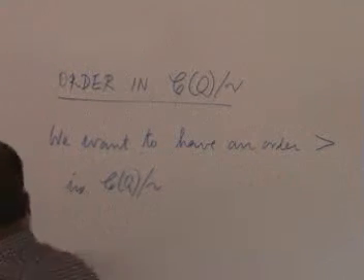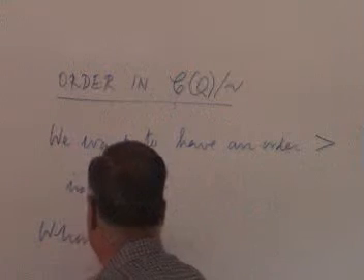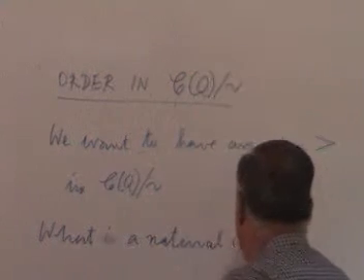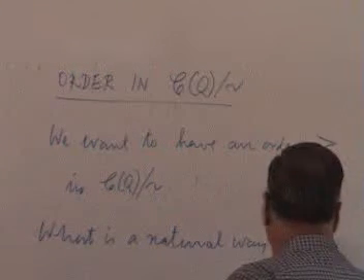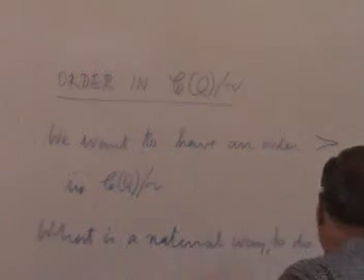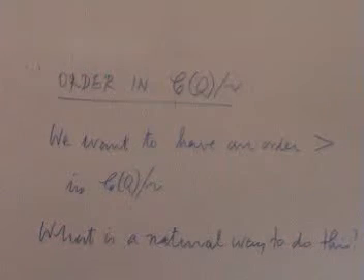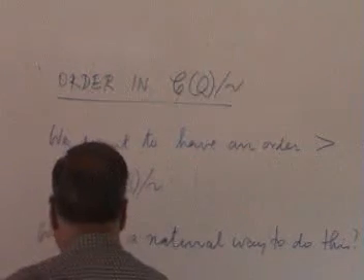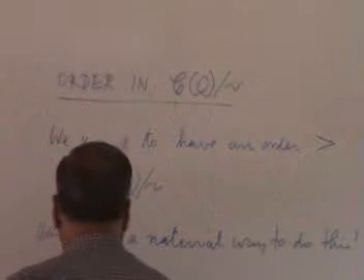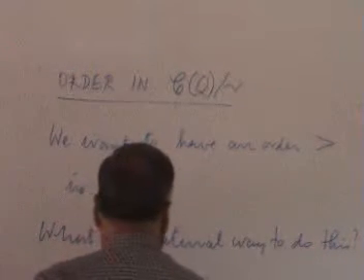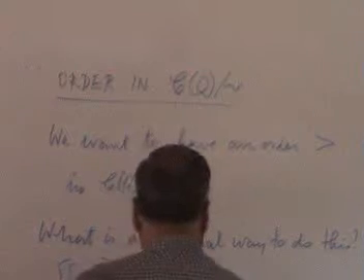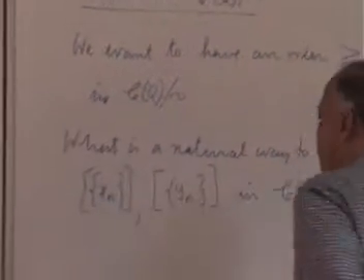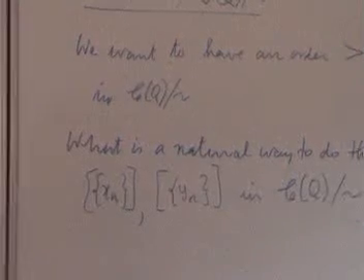What is a natural limit? Well, let's look at xn and yn in two real numbers, that is, two equivalence classes.